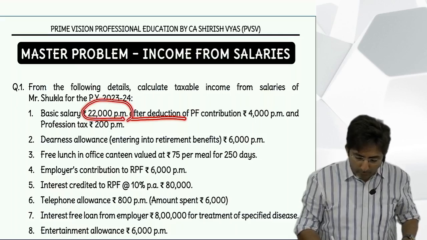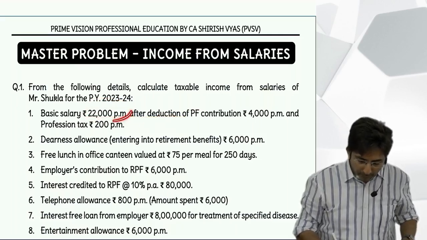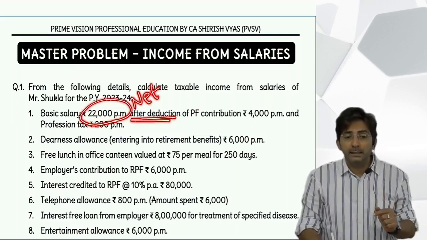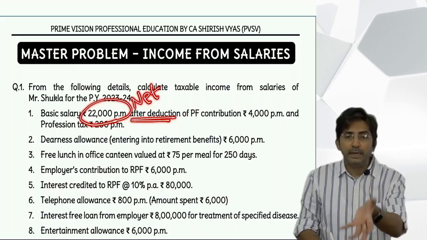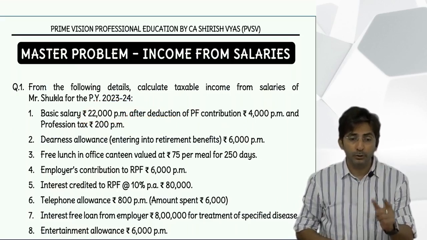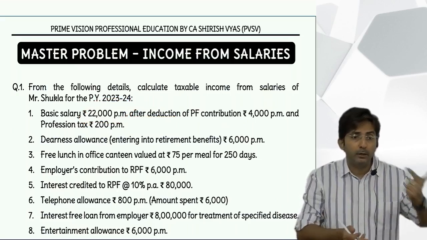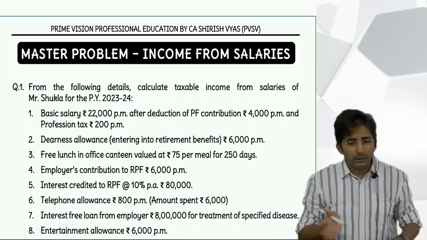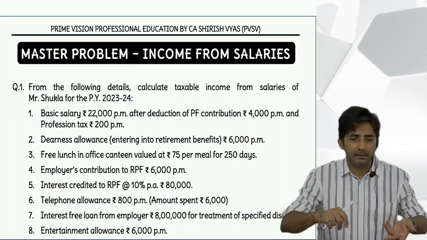See, they have not written net, but you should understand this is the net amount. But then what did I say? If in the question they give you net amount, you will write net or gross? Gross. So here you have to convert the net figure into gross. How to convert net to gross? Whatever they have deducted, add back.